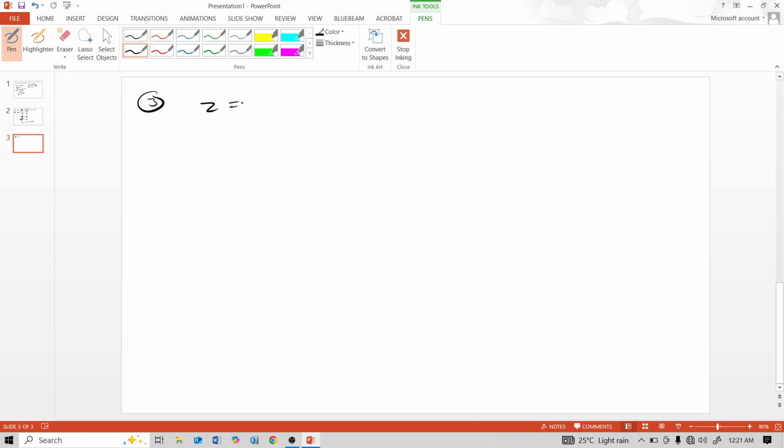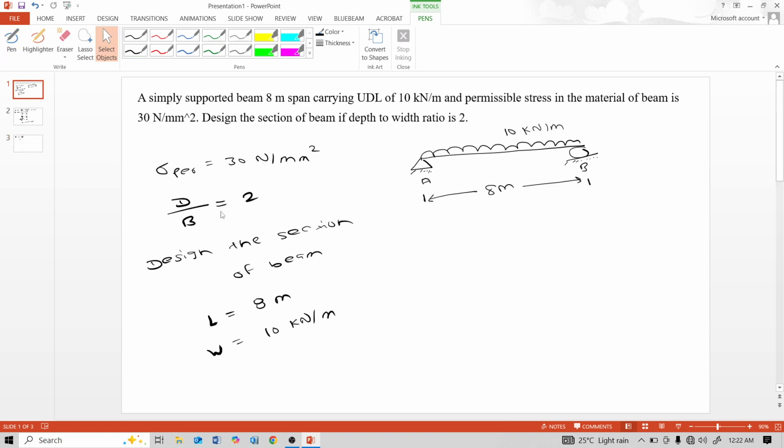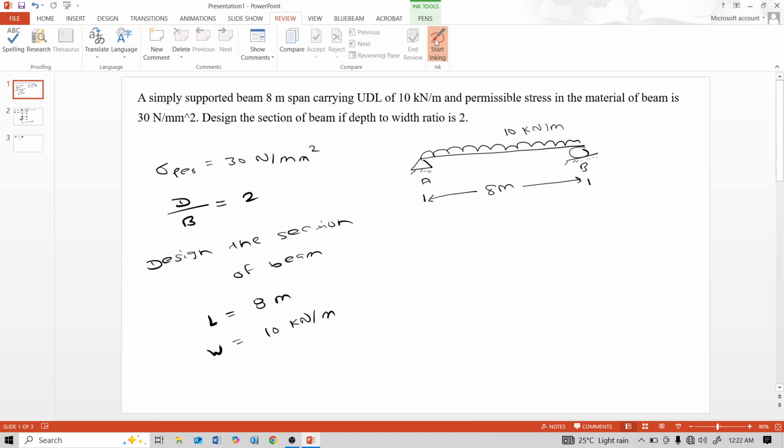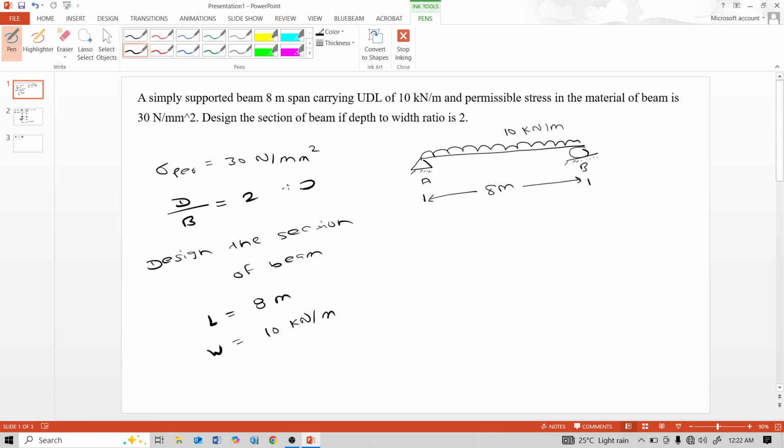Sectional modulus formula for rectangle is BD square by 6. And see, in our given data, D by B is equal to 2. That means this D is equal to 2B.